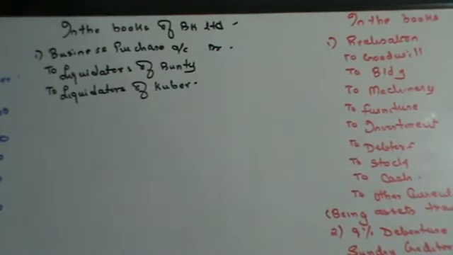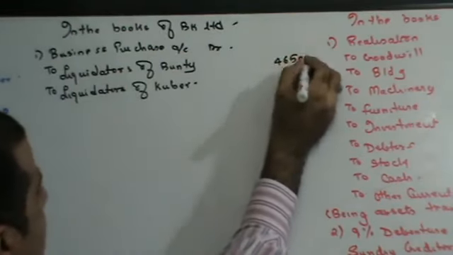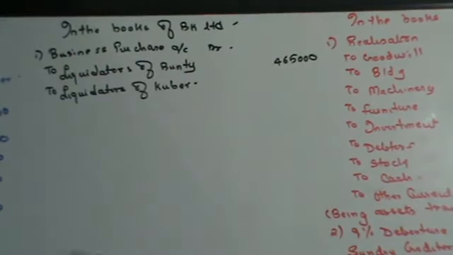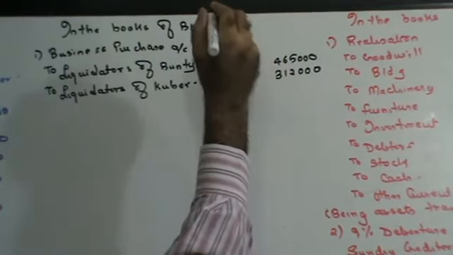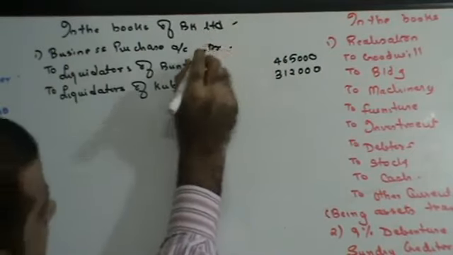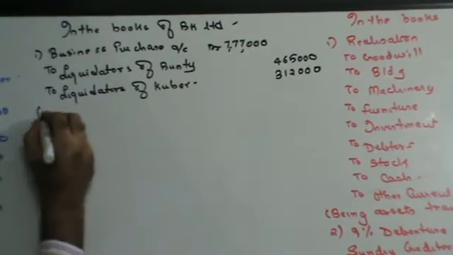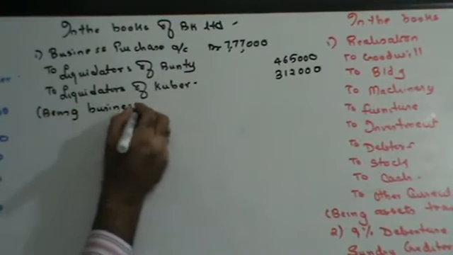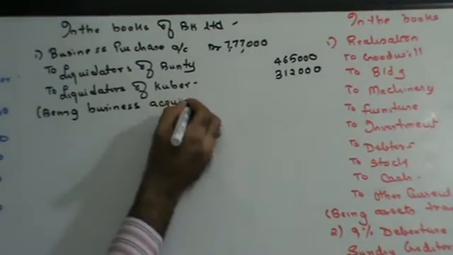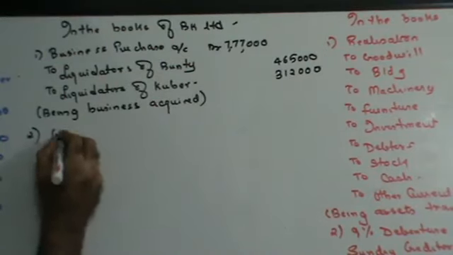Right? Now, out of this, liquidators of Bunty we had found out was 4,65,000. Liquidators of Kuwait was 3,12,000. Someone please tell me how much is this? 7,77,000. 7 lakhs. Being business acquired. Next, once you've acquired the business, you have to take over its assets and liabilities.